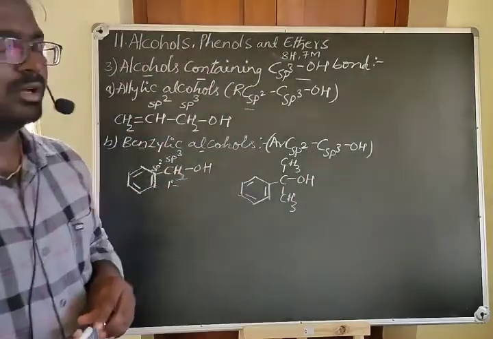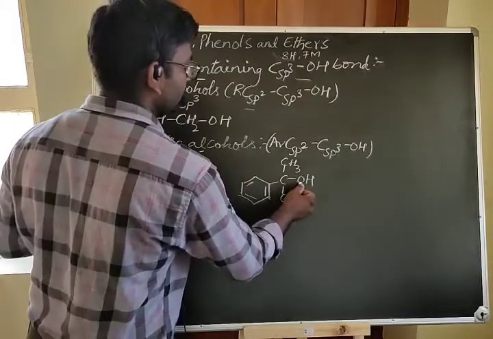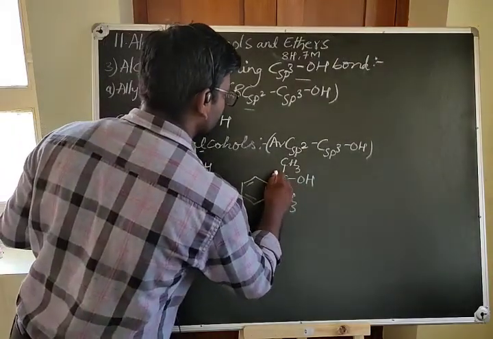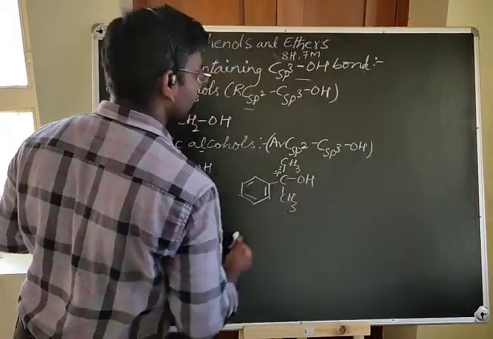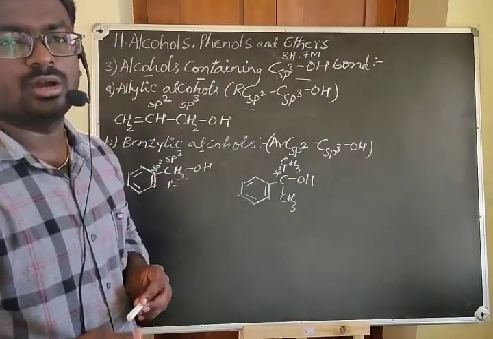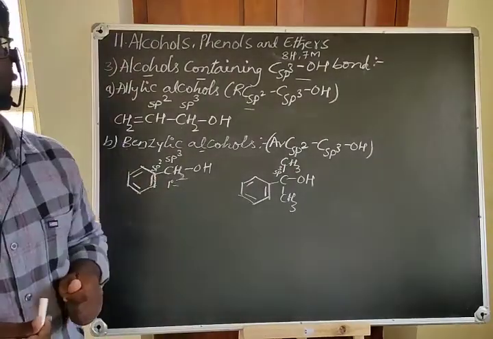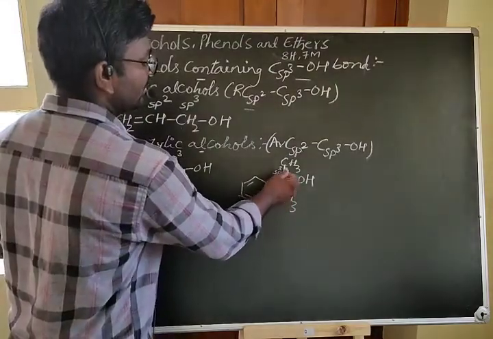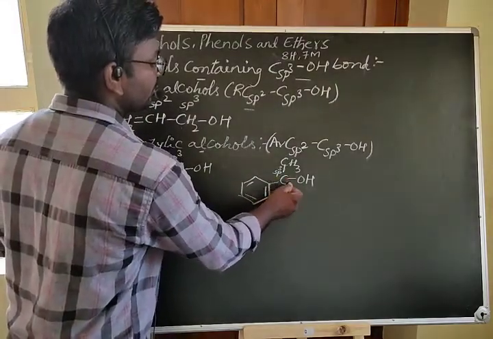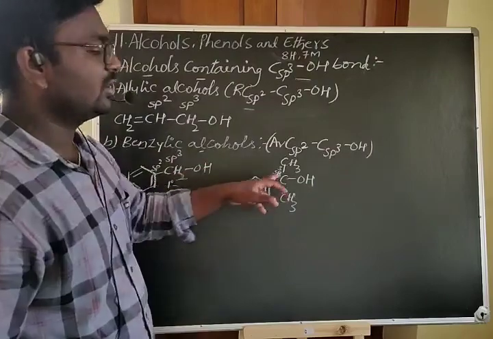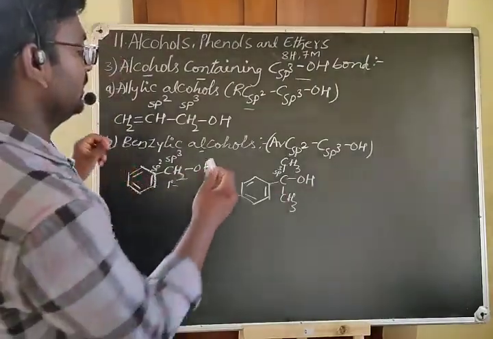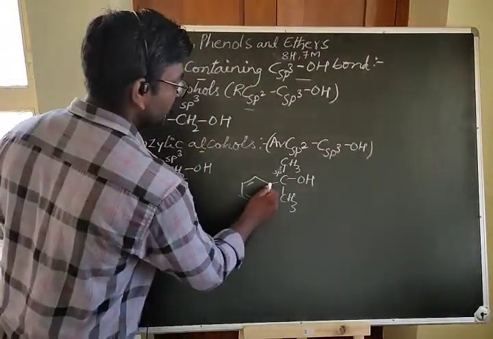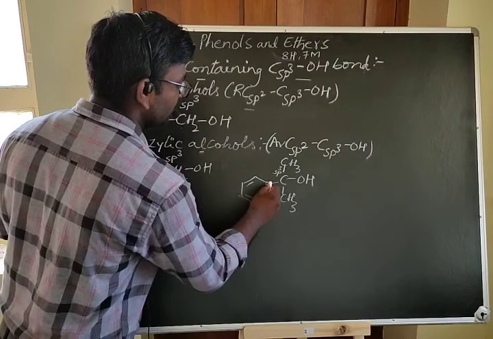When you look at this molecule, there is an OH on this sp3 hybridized carbon. You know how to find the hybridization state of a carbon atom. When a carbon is surrounded by 4 sigma bonds, it is called an sp3 hybridized carbon. And here you can see a carbon atom of the benzene ring.